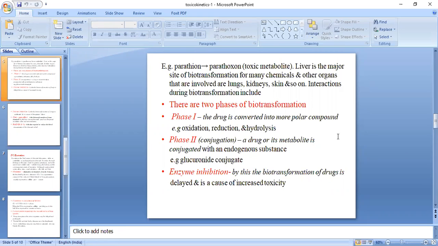The next thing we'll see is enzyme inhibition. It is the same thing you have seen in pharmacokinetics.